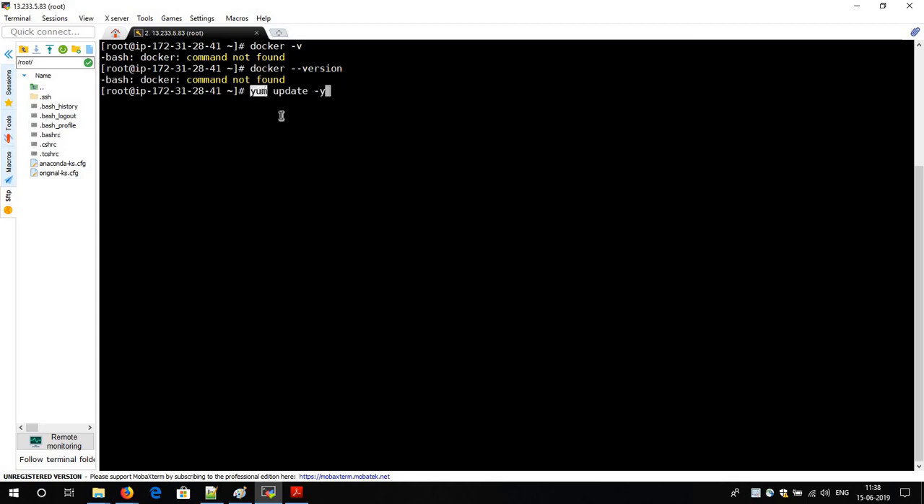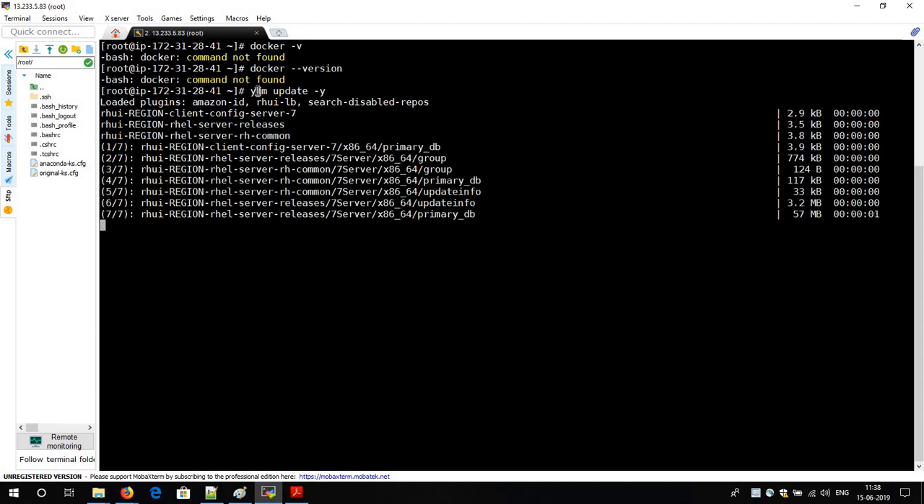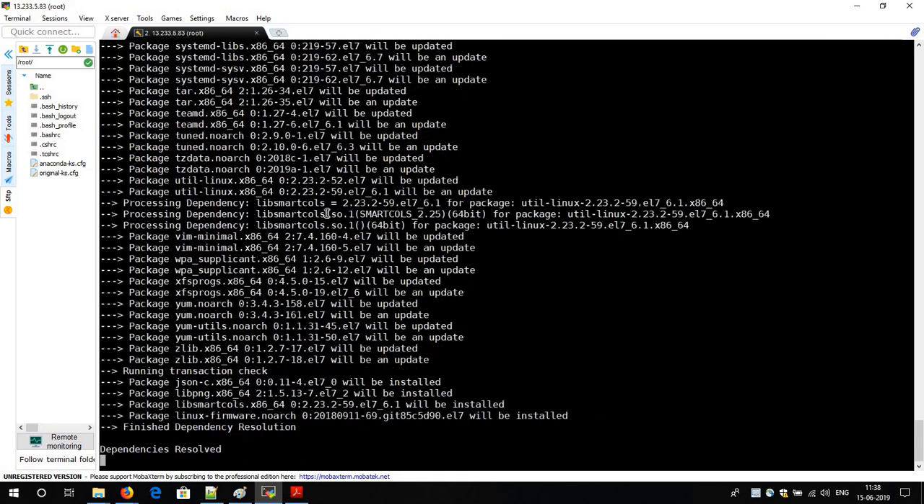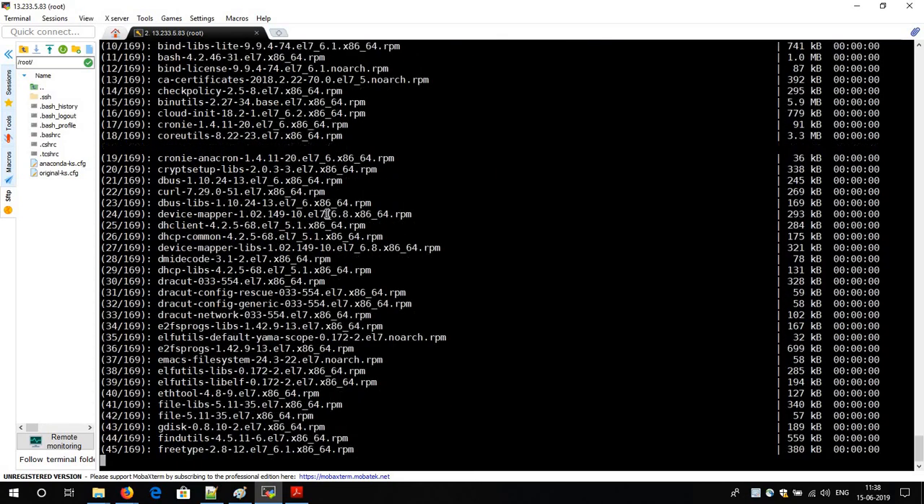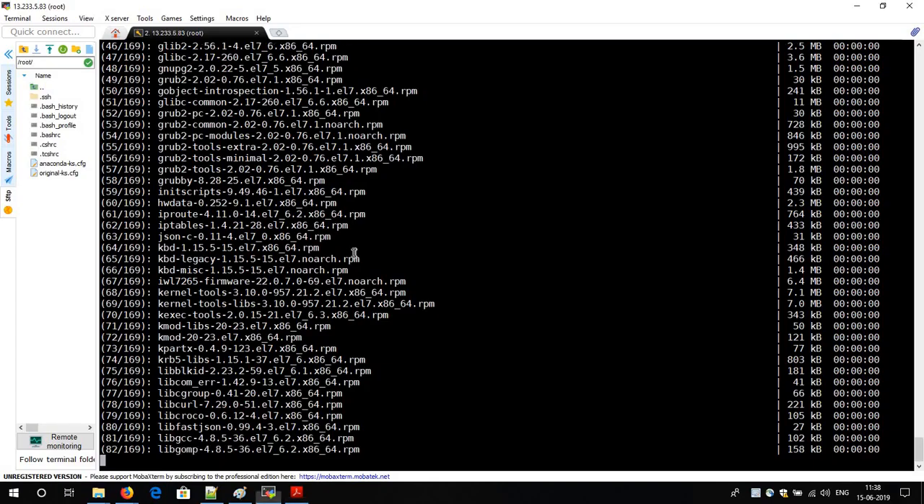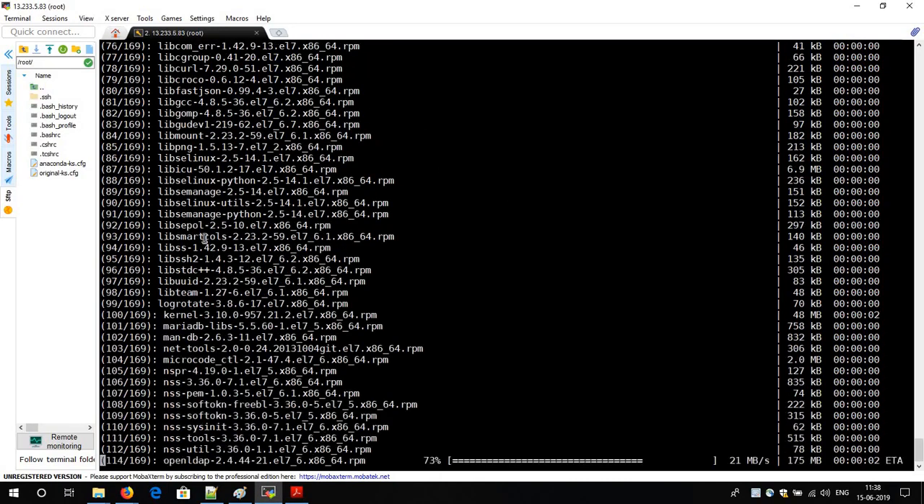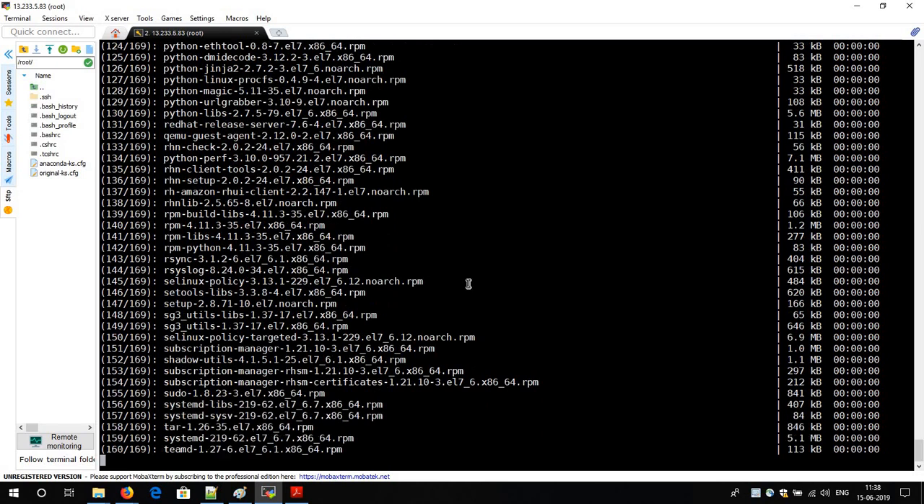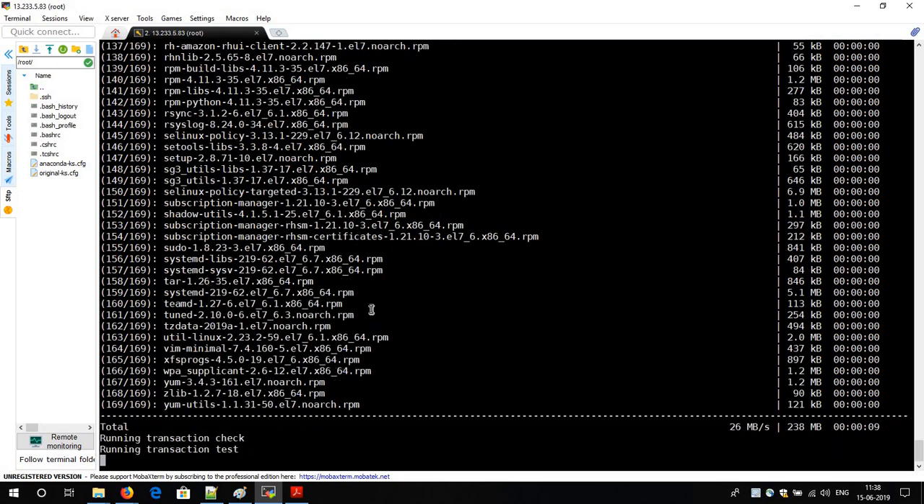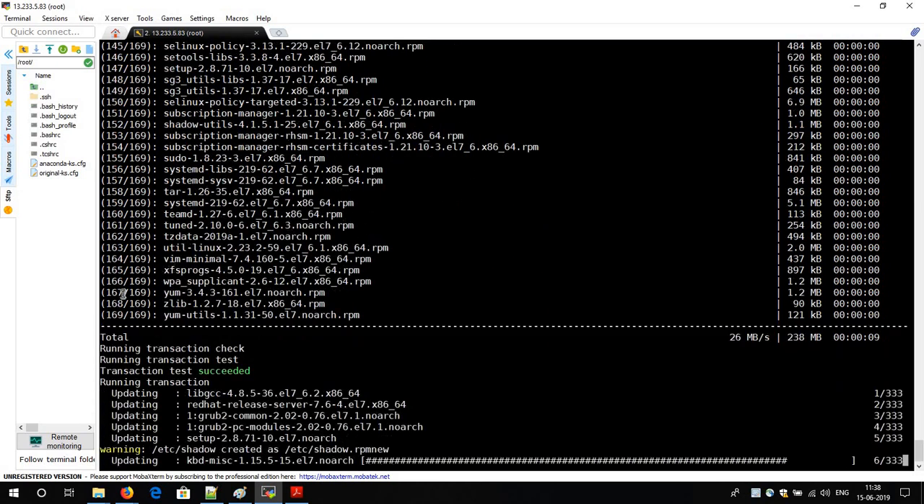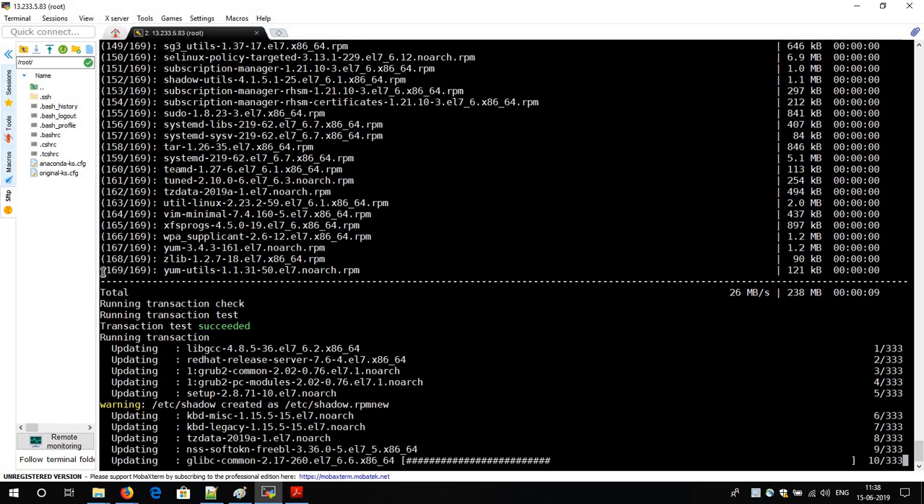Yum is the command for RHEL. Separate operating systems use separate commands, like Ubuntu uses apt-get. Likewise, separate commands are there, so no need to worry. If you are running RHEL, just run yum update -y. See what it is doing: it is updating all the packages in your operating system. See, 169 packages have been registered.